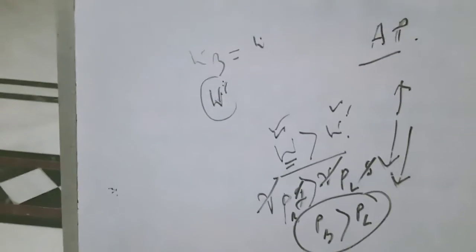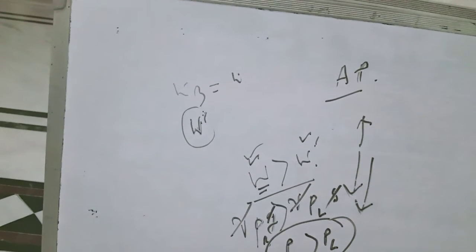Similarly, when W is equal to W dash, that means the weight of the body equals the weight of the equal volume of the liquid it displaces. The body floats, being wholly immersed anywhere in the liquid. The net force on the body is zero, and hence its apparent weight vanishes for all such positions. This will arise only when rho is equal to rho dash, that means the density of the body is equal to the density of the liquid.